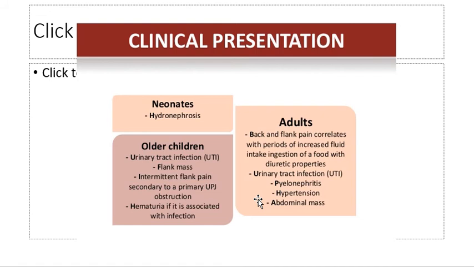Patients in adults may present with urinary tract infection like pyelonephritis, may present with hypertension, or may present with an abdominal mass. But an abdominal mass is usually the presentation in children, instead of adults.